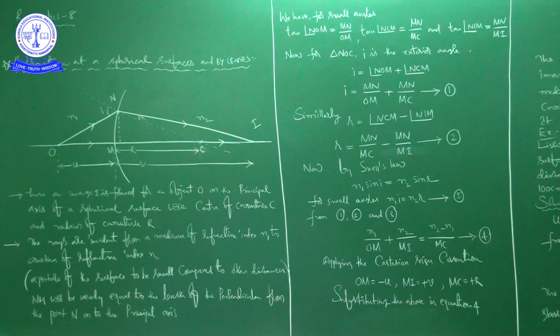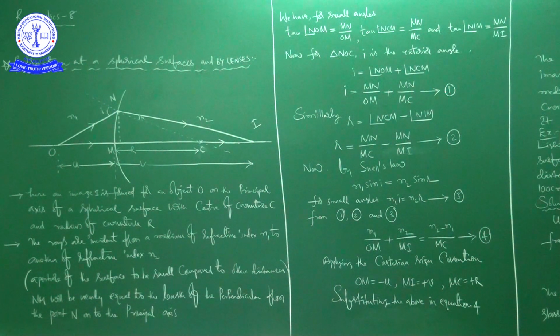Next, for angle NCM, here MN by MC. So i is equal to MN by OM plus MN by MC. It is equation number 1.